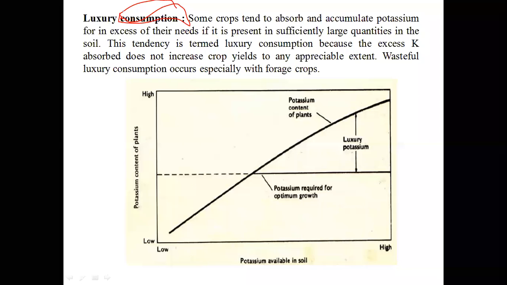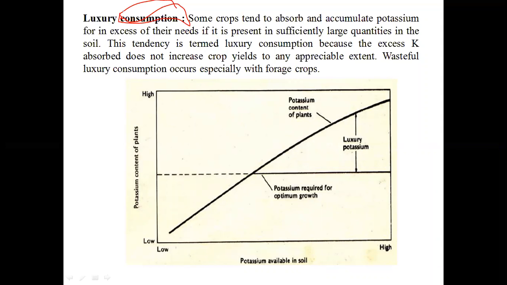This tendency is called luxury consumption. Due to this, there is a wastage of fertilizer cost.